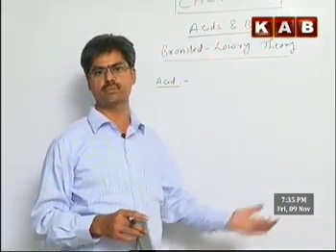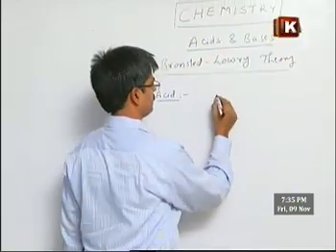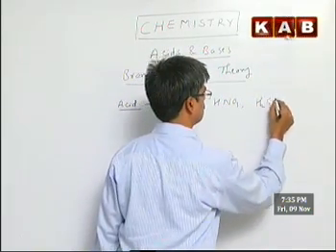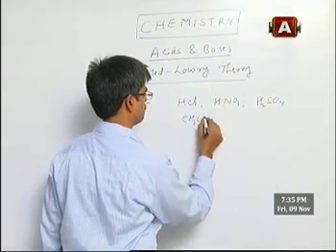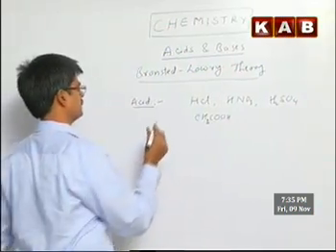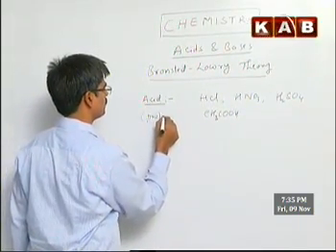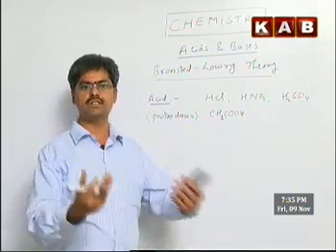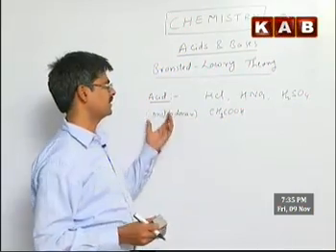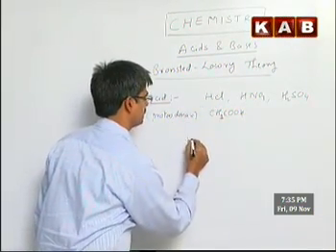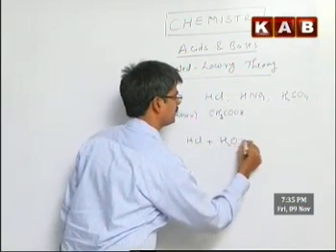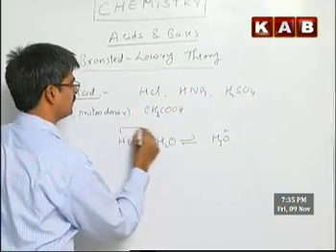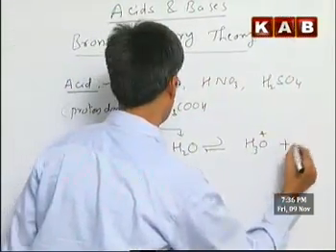So all simple protonic compounds can be considered acids, for example HCl, HNO3, H2SO4, CH3COOH. In one word, acid in this theory is a proton donor. Take the reaction HCl plus H2O giving H3O plus and Cl minus. Here HCl gives a proton to water, forming H3O plus and Cl minus.